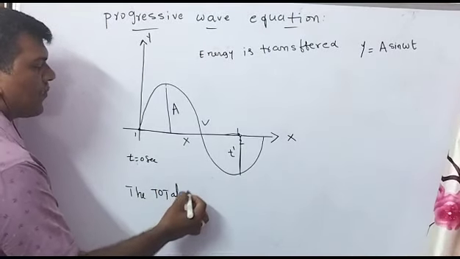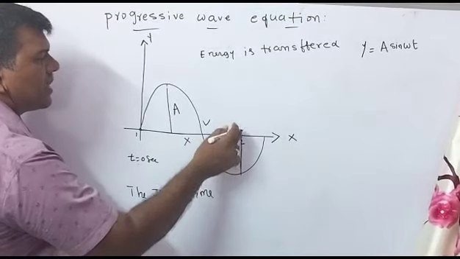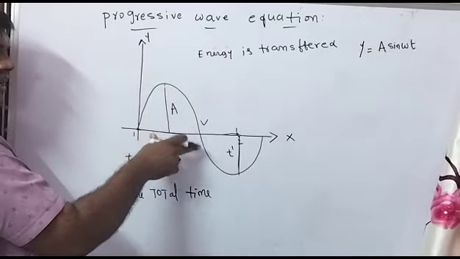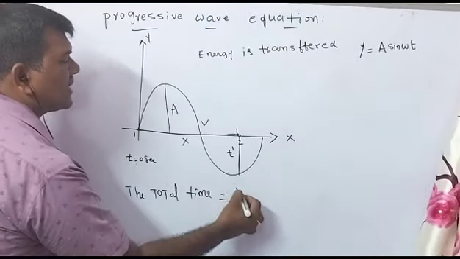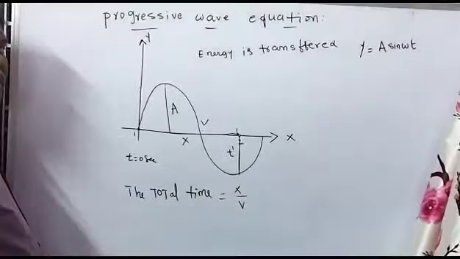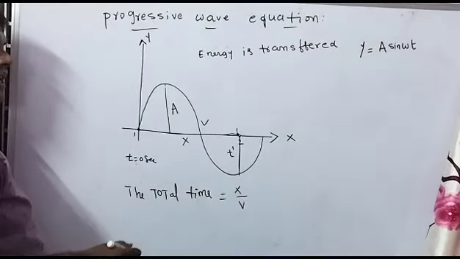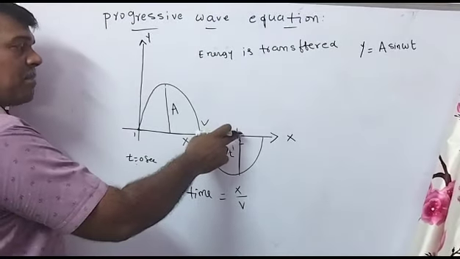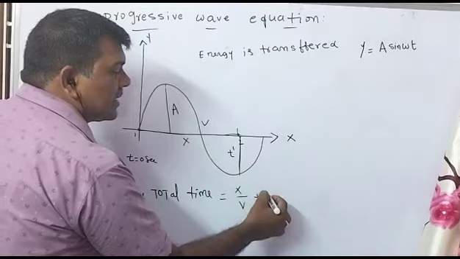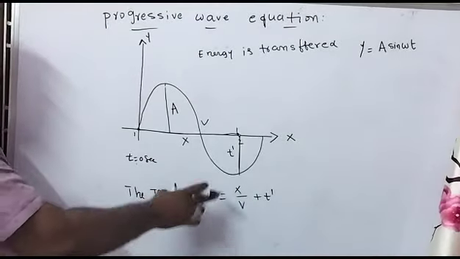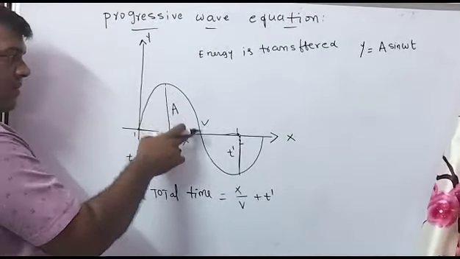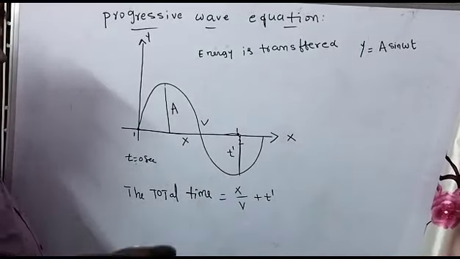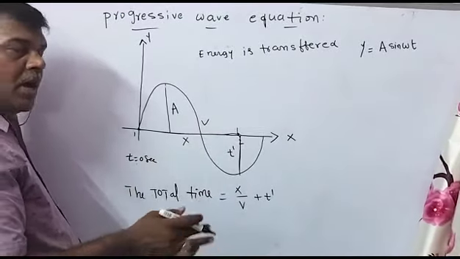Due to the energy, the particle is vibrated from here to here. The energy traveled time is x by v, where distance divided by velocity gives the time, plus the particle vibrated time t dash. So the energy travels from here to here, and the particle vibrates and again comes to its initial position after the exchange.